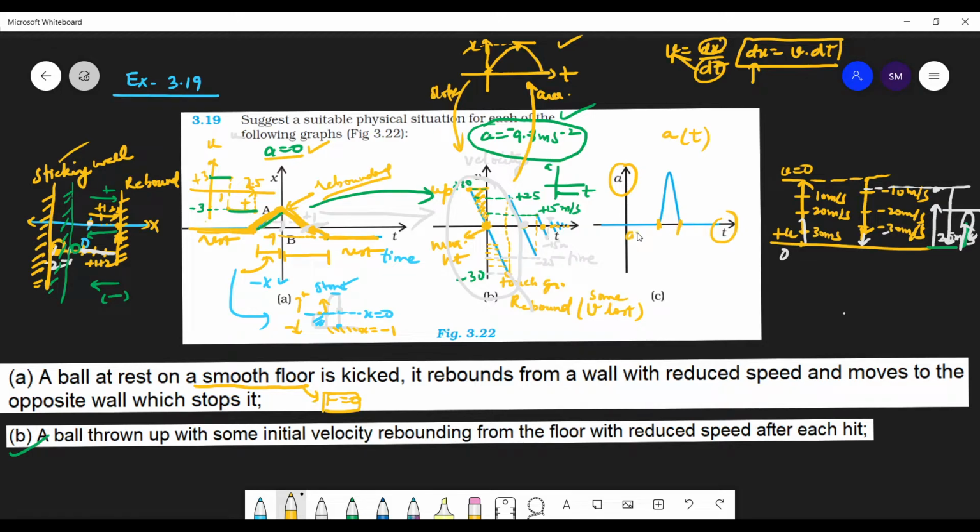See, here A is equal to 0. So you can use the three equations of motion that you have. But for this time to this time, you cannot use the equations of motion. Now from here again, the acceleration is again 0 or constant. So you can use the equations of motion.